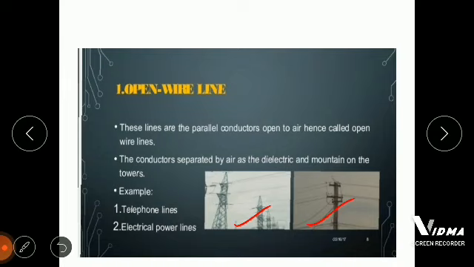The conductors are separated by air as the dielectric and mounted on the tower. The dielectric medium over here is air. We can understand this with the example of power lines, and similarly telephone lines that are mounted on poles. So this is called an open wire line.